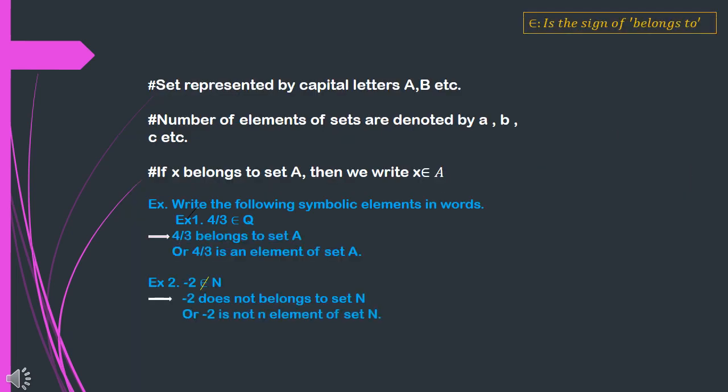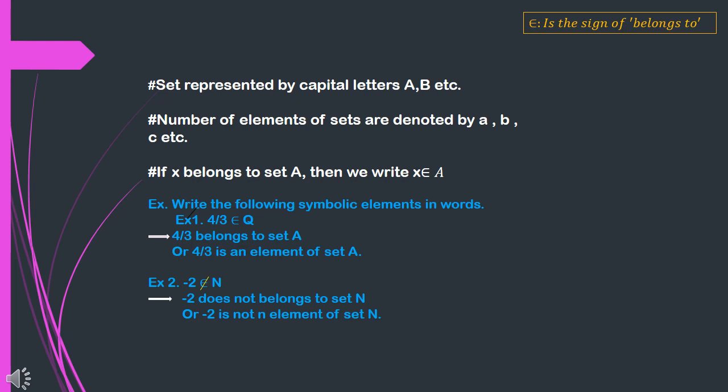Let's see some properties of sets. Sets are represented by capital letters A, B, C, etc. Or we can represent sets, for example, the set of natural numbers by N, the set of whole numbers by W, etc. And the elements of sets are denoted by small letters a, b, c, etc. Now, if x belongs to set A, then we write x belongs to A in notation form.